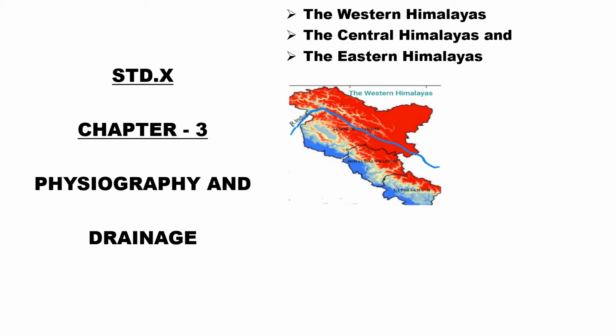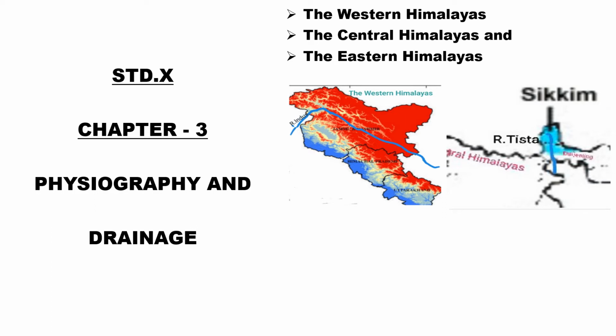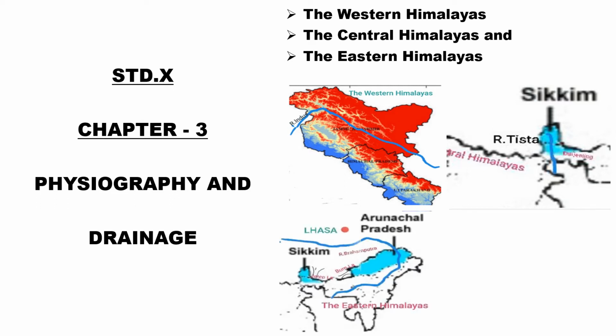The Western Himalayas can be further divided on the basis of regions such as Kashmir Himalayas, Himachal Himalayas, Punjab Himalayas, and Kumaon Himalayas. The next one is the Central Himalayas. It stretches between river Kali to river Tista. Its eastern part is called the Sikkim Himalayas and the Darjeeling Himalayas. The Eastern Himalayas stretch between the Tista and Brahmaputra river.